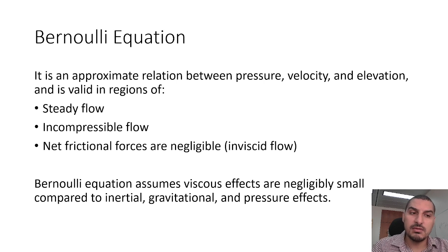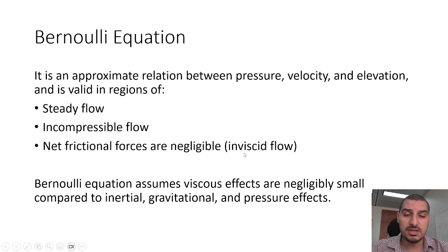These are due mainly to the property of the fluid that causes these friction forces, the viscosity, as we discussed in chapter 2. I'm sorry, chapter 3 or chapter 2. So the Bernoulli equation assumes that these friction forces are negligible, meaning that there are no viscosity effects on the flow, which we call an inviscid flow.